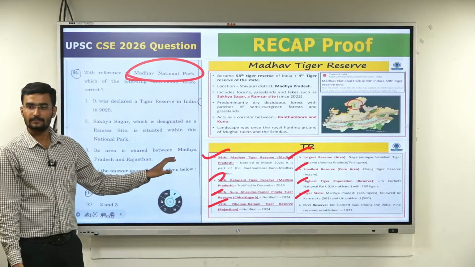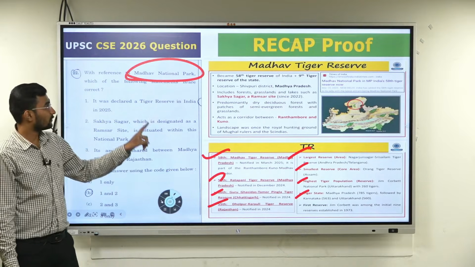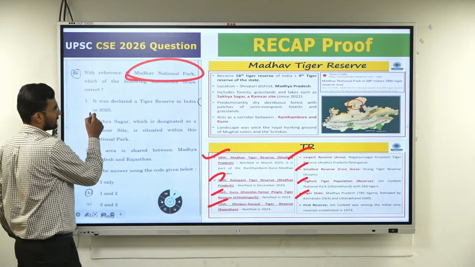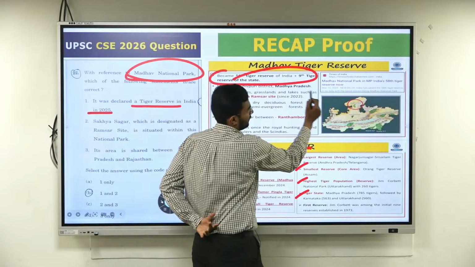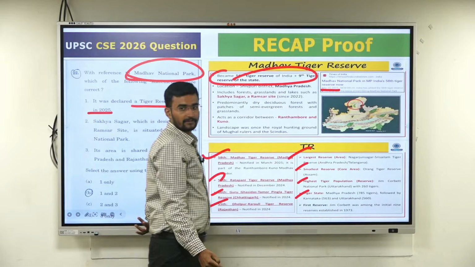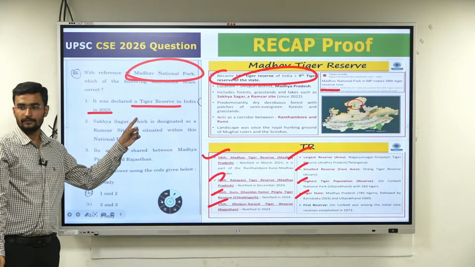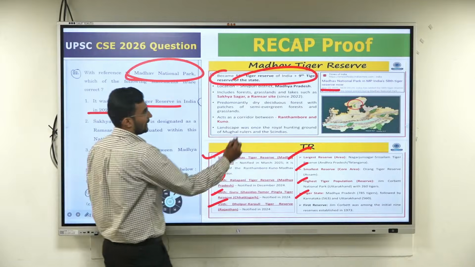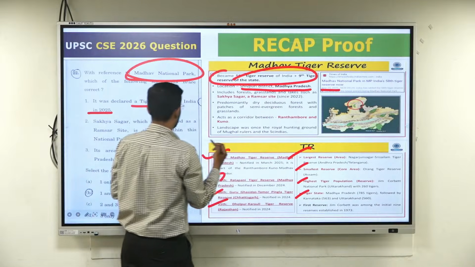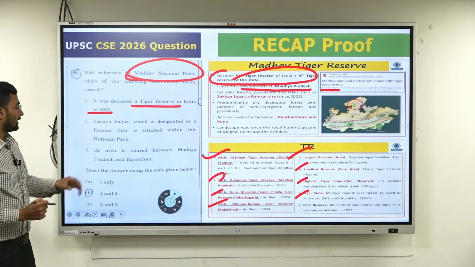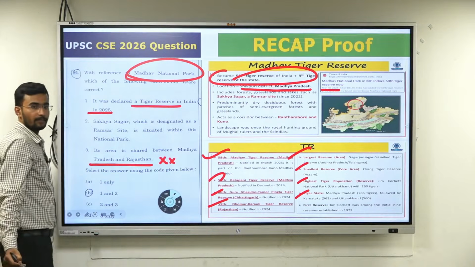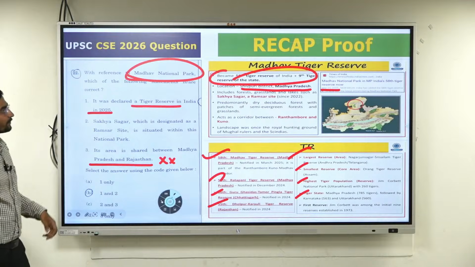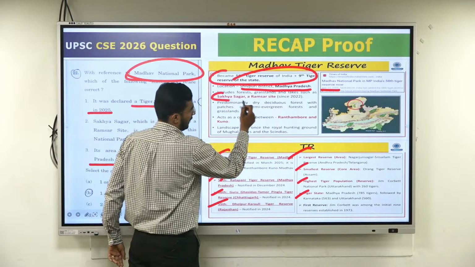I've added now not the same questions. It was declared a tiger reserve of India, observe, on March 10th, 2025. And second one, it is present in Shivpuri district of Madhya Pradesh. Observe, it is an area shared between Madhya Pradesh and Rajasthan. Third one, observe, Sakya Sagar, a Ramsar site.